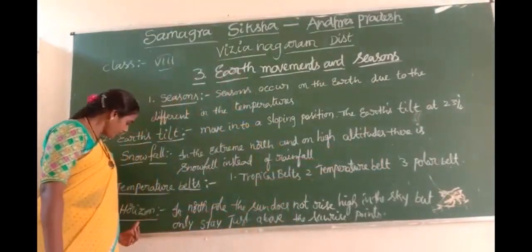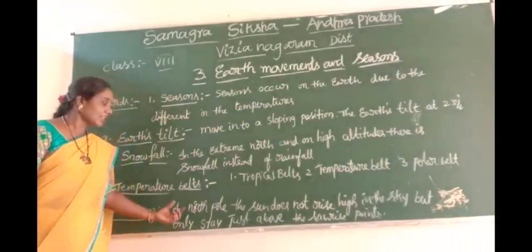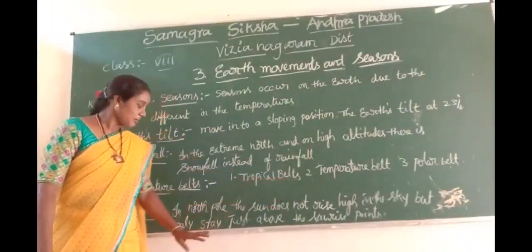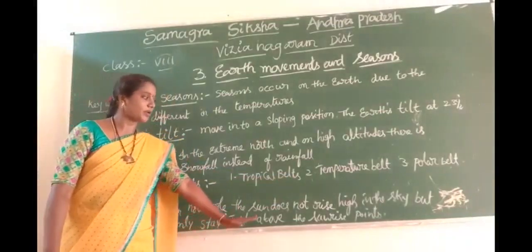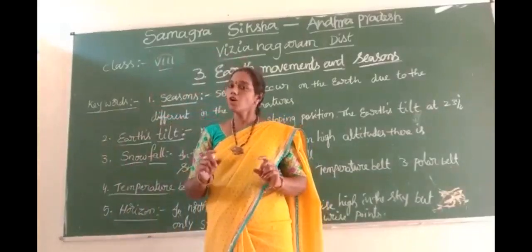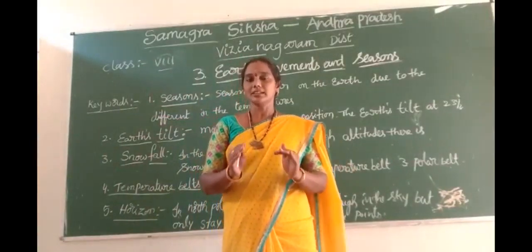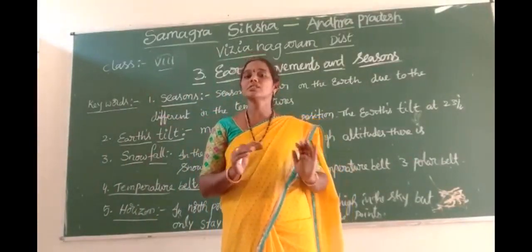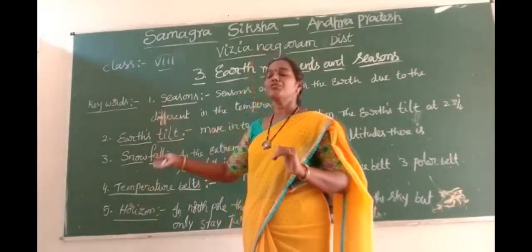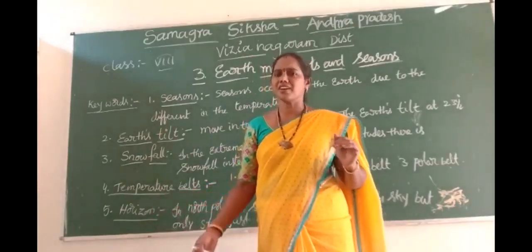And the fifth one is horizon. Horizon means a place. In a particular place, the North Pole, the sun does not rise high in the sky, but stays just above the sunrise point. In the North Pole areas, the sun does not fully shine and does not set. It stays in a not-rising position, but it gives some light. This place is called horizon. Children, these are the 5 difficult words. These words are very helpful to understand further classes.